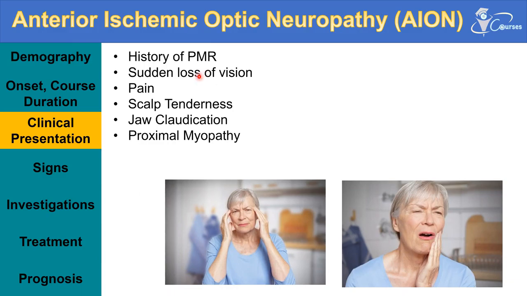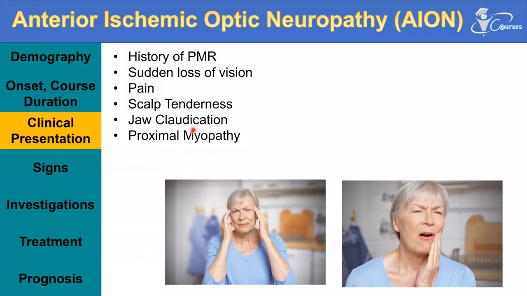So they will present with sudden loss of vision, with pain, and there are some characteristic signs like scalp tenderness. When the patient tries to comb her hair, she experiences pain from scalp tenderness. Jaw claudication: those patients have ischemia of the masseter muscles, so when they are trying to chew something or swallow something, they will experience pain.